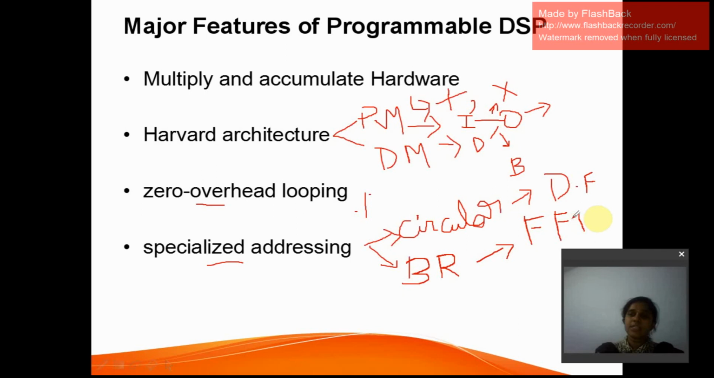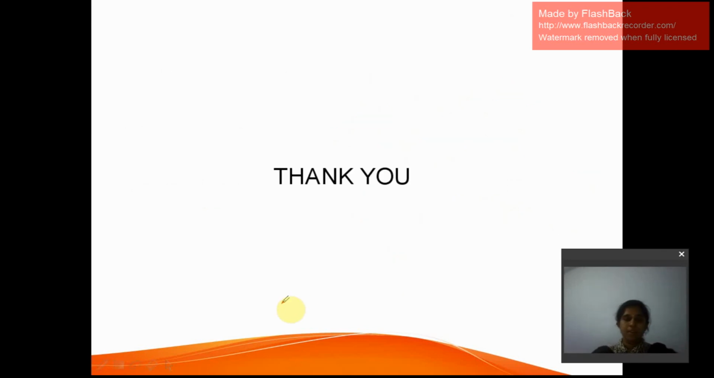So these are the major takeaways of this session. Coming to the summary, we have discussed what a signal is, what signal processing is, why there is a need for signal processing, what digital signal processing is, the major advantages of digital signal processing over analog signal processing, the major block diagram, the functionality of each block, and the major features of programmable digital signal processing. I think it is clear, and this is the end of the session.